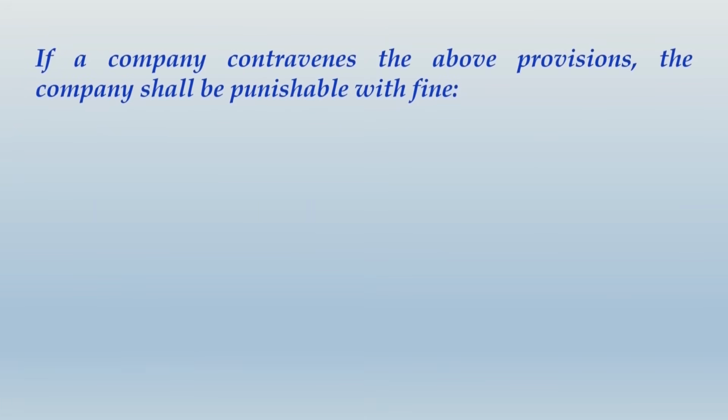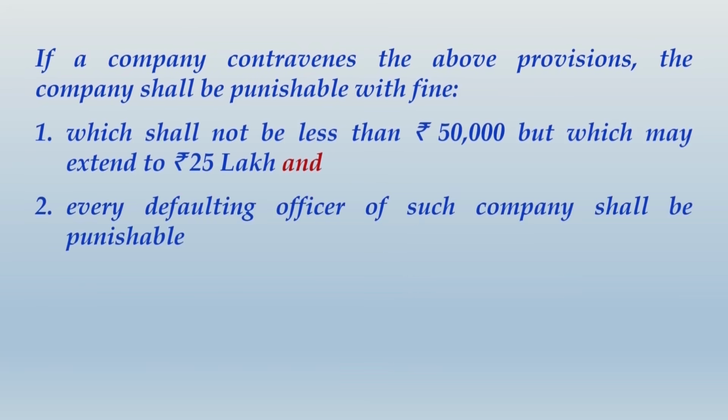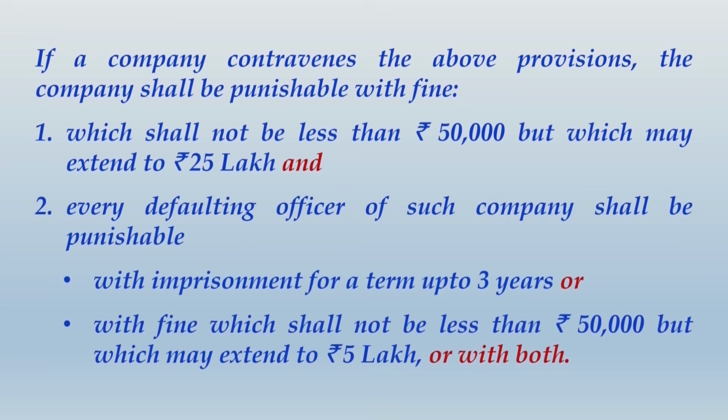If a company contravenes the above provisions, the company shall be punishable with a fine which shall not be less than rupees 50,000 but which may extend to rupees 25 lakhs, and every defaulting officer of such company shall be punishable with imprisonment for a term up to 3 years or with a fine which shall not be less than rupees 50,000 but which may extend to rupees 5 lakhs, or with both.